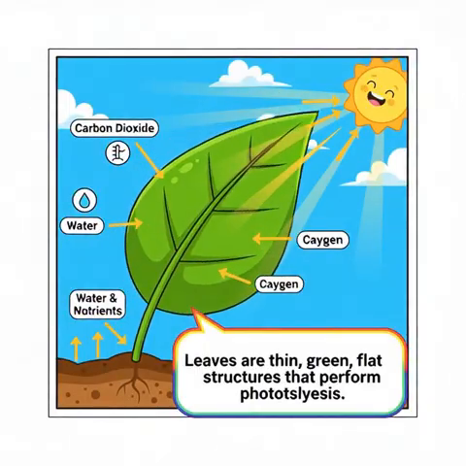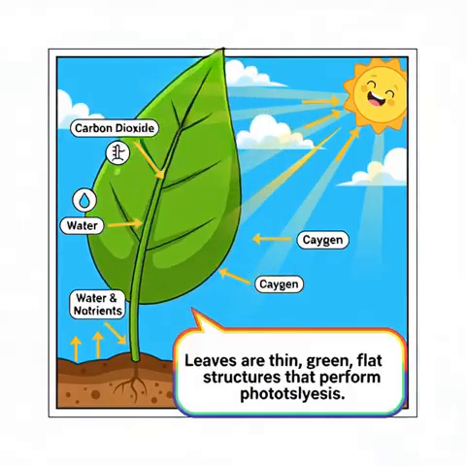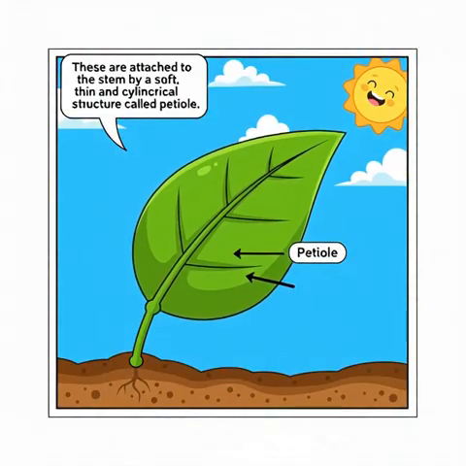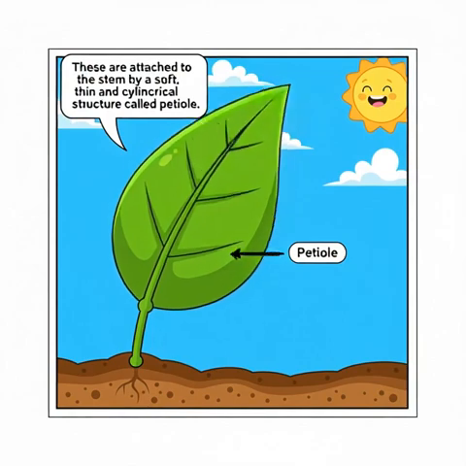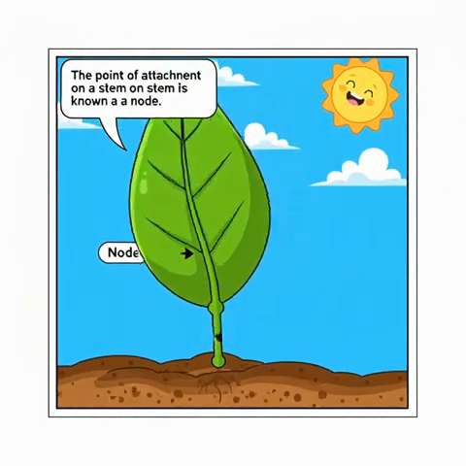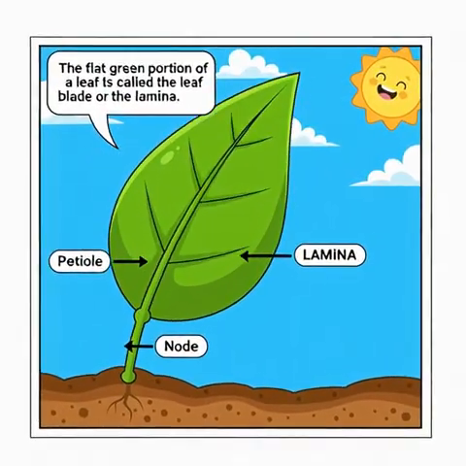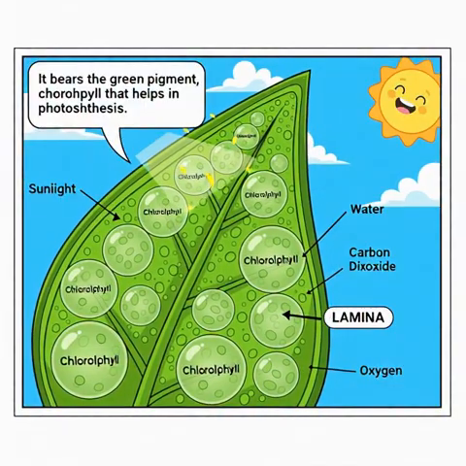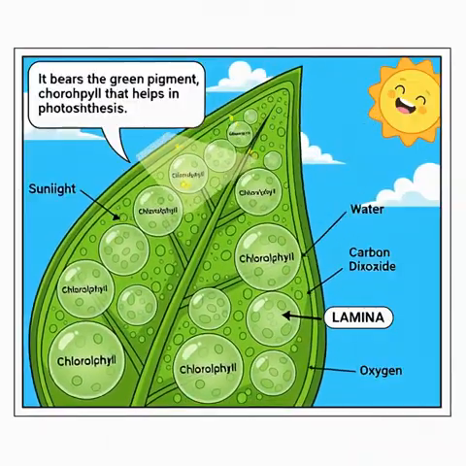Leaf. Leaves are thin, green, flat structures that perform photosynthesis. These are attached to the stem by a soft, thin and cylindrical structure called petiole. The point of attachment in a stem is known as a node. The flat green portion of a leaf is called the leaf blade or the lamina. It bears the green pigment, chlorophyll, that helps in photosynthesis.